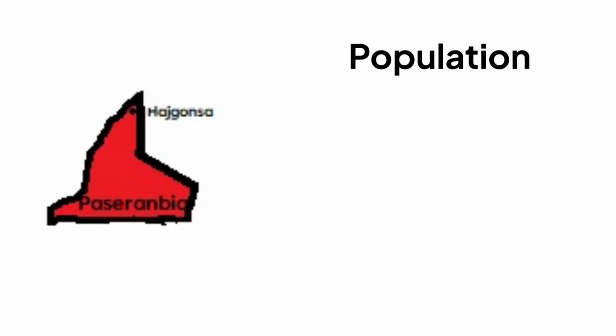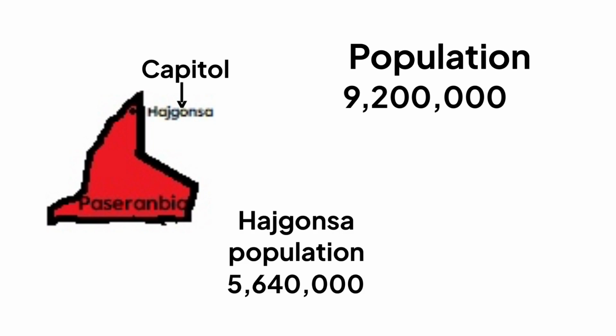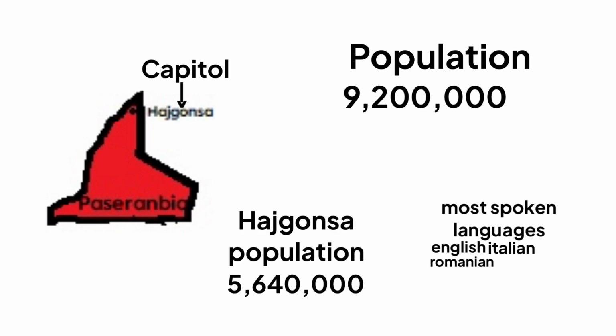Okay, so the Pasarambia province has a total population of 9,200,000 people. And the capital and largest city of the Pasarambia province is Hagnosa, with a total population of 5,640,000 people, and is also near the border with the Macleod province. And the most spoken language there is English, then Italian, then Romanian, then Akasutish, then Ukrainian, and then Polish.